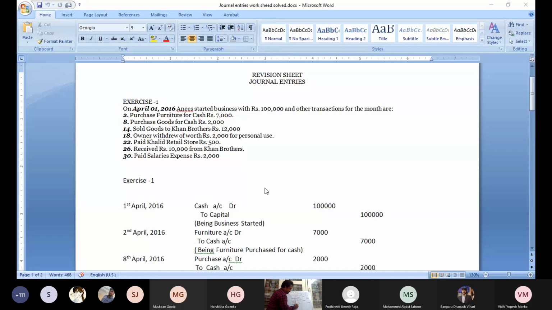Being amount withdrawn by owner. Date is important. What is the date? That is the 18th April. Next one. What is the next one? Paid Khalid Retail Stores rupees 500.